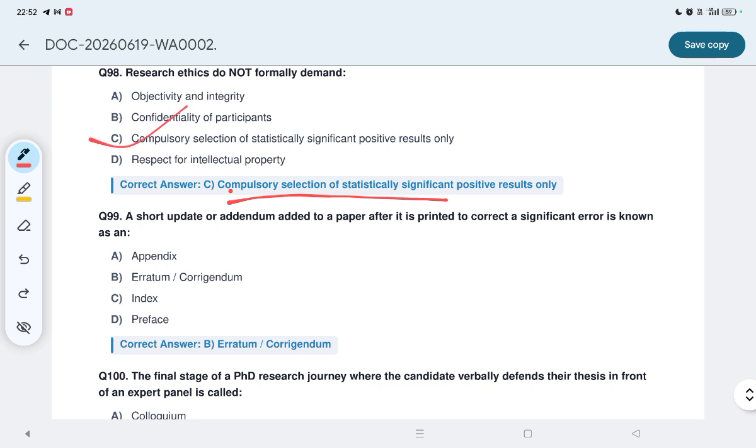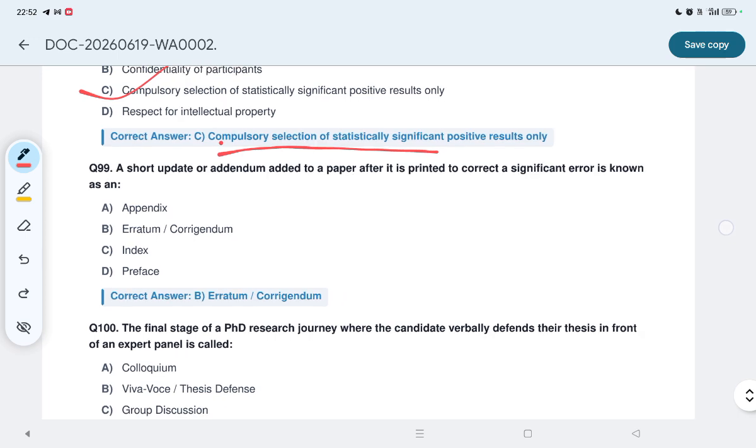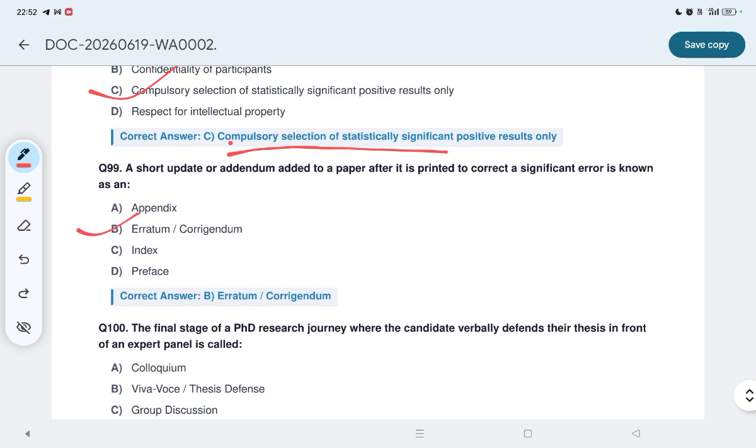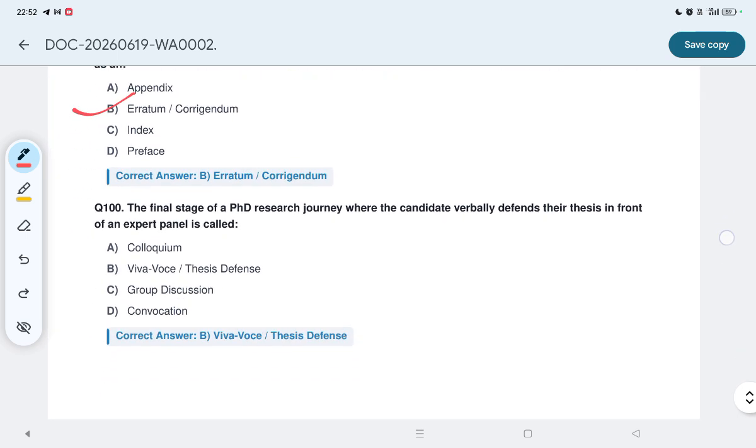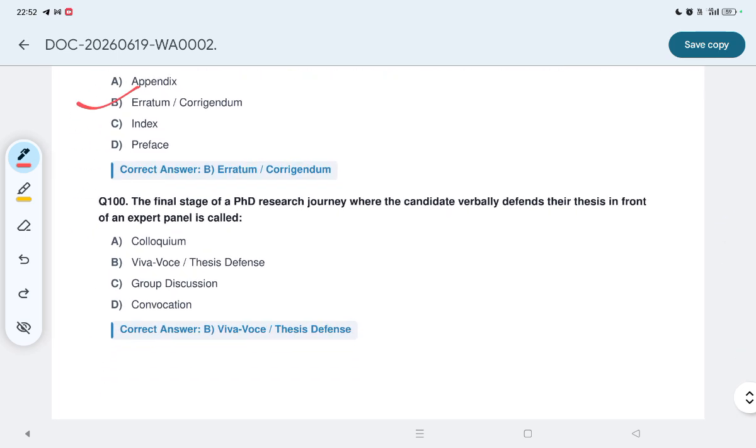99, a short update or addendum added to a paper after it is printed to correct a significant error is known as, option B is the correct, erratum or corrigendum. 100, the final stage of the PhD research journey where the candidate verbally defends their thesis in front of an expert panel is called viva voce, yeah, thesis defense.